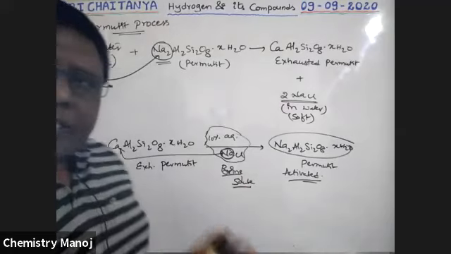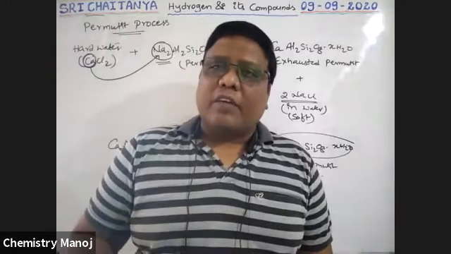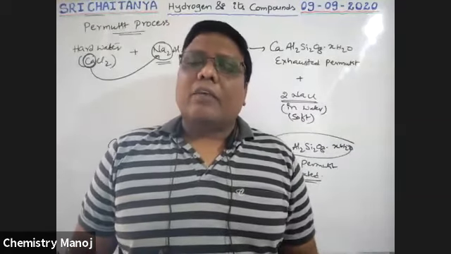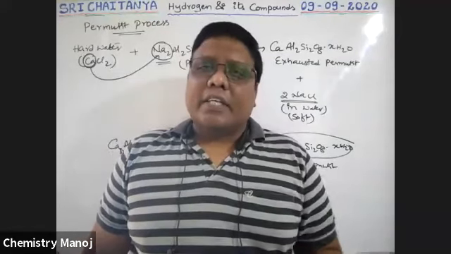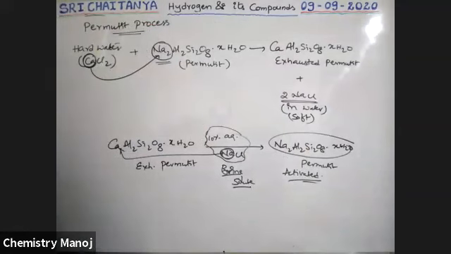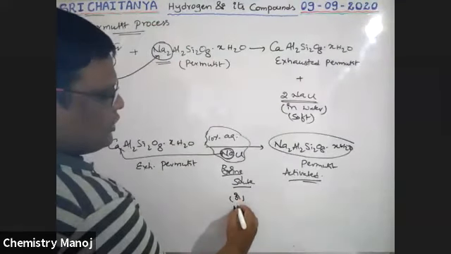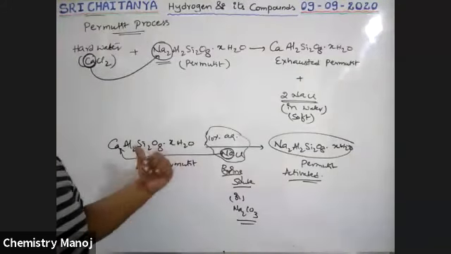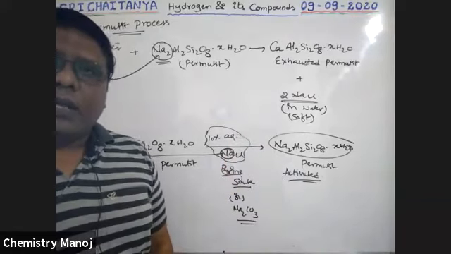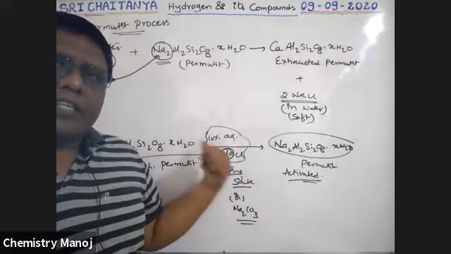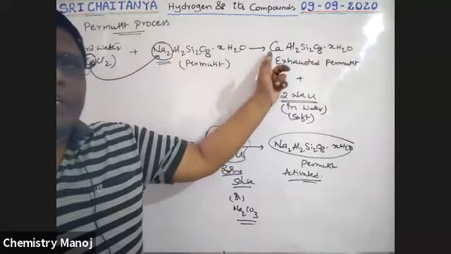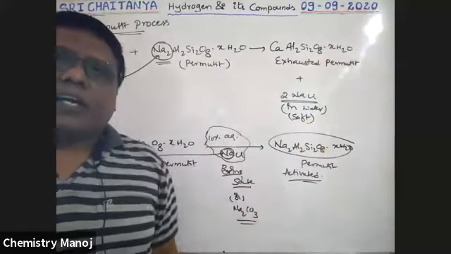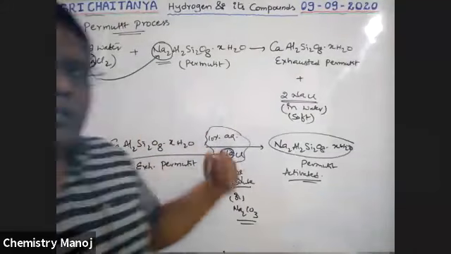Now the activated permutit is reused for converting hard water into soft water. See boys, how exhausted permutit is reactivated. What is the chemical used to convert exhausted permutit into normal permutit? That is aqueous NaCl, 10% aqueous NaCl solution, which is brine solution. Otherwise, Na2CO3 may also be used. So these are the chemicals to reactivate exhausted permutit. Here cations are exchanged. The sodium ion was replaced with calcium ion, and now calcium ion is replaced with sodium ion. So this is activated permutit, reused for converting hard water into soft water. It is the way to convert hard water into soft water, boys.